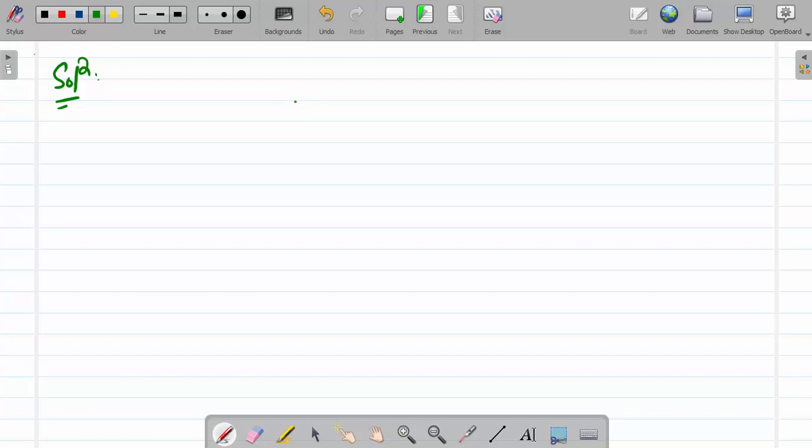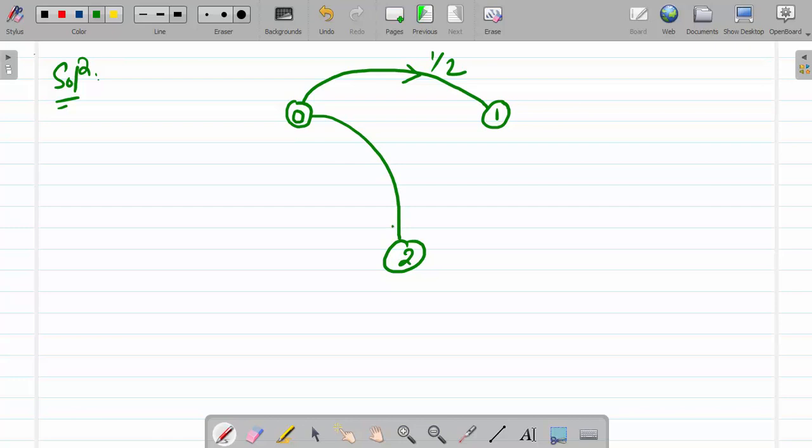If we draw the transition graph, this is state 0, this is state 1, then 0 to 0 is 0, then 0 to 1 is half, and 0 to 2 probability is also half.